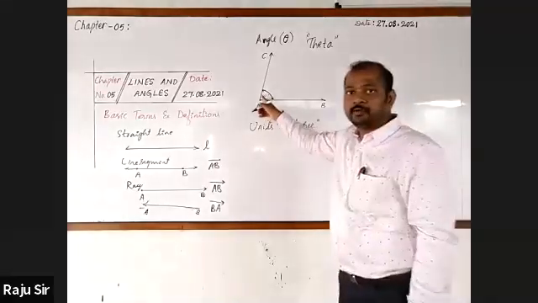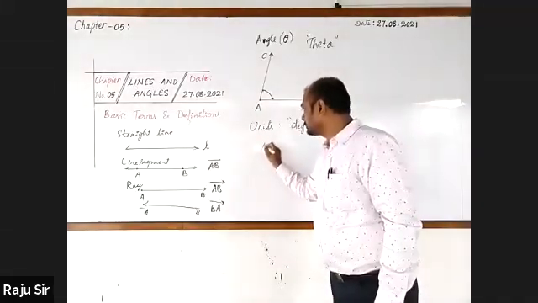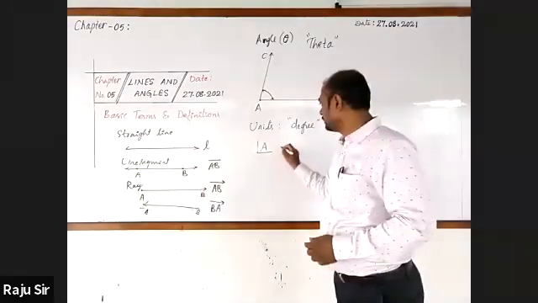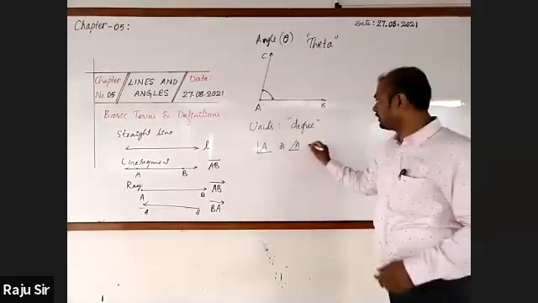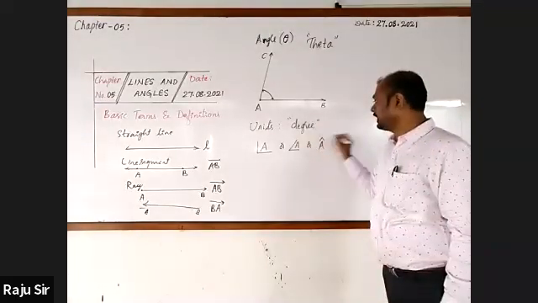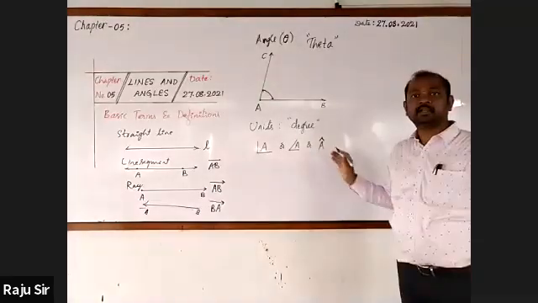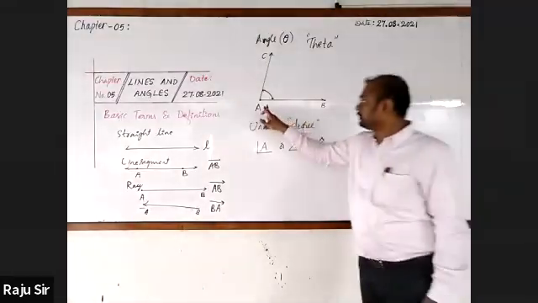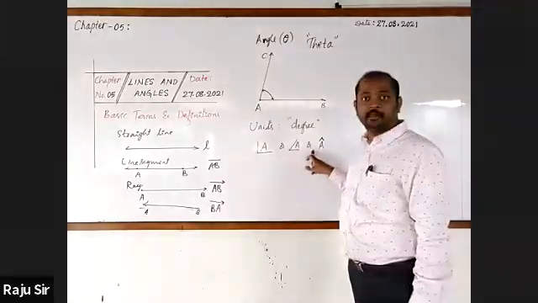So here now we have to name this angle. I can write the angle like this: angle CAB. It will also be written like this: A cap. This is also a symbol used to represent the angle, naming the angle. Here, the angle is formed at vertex A, hence we have written A.